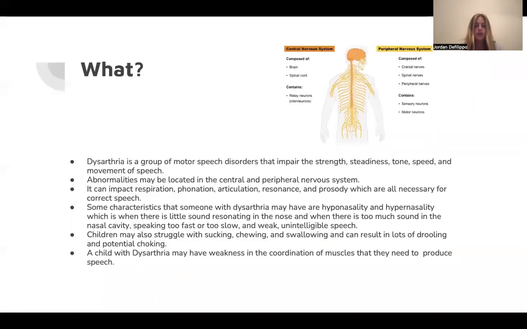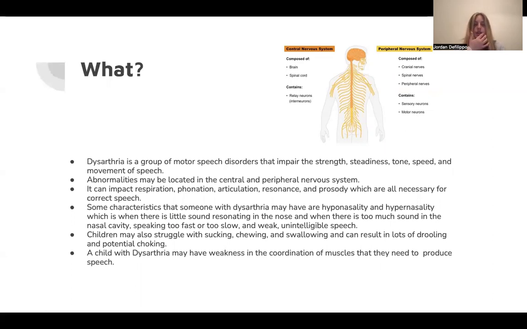What is dysarthria? Dysarthria is a group of motor speech disorders that impair the strength, steadiness, tone, speed, and movement of speech. Abnormalities may be located in the central and peripheral nervous system. It can impact respiration, phonation, articulation, resonance, and prosody, which are all necessary for speech.